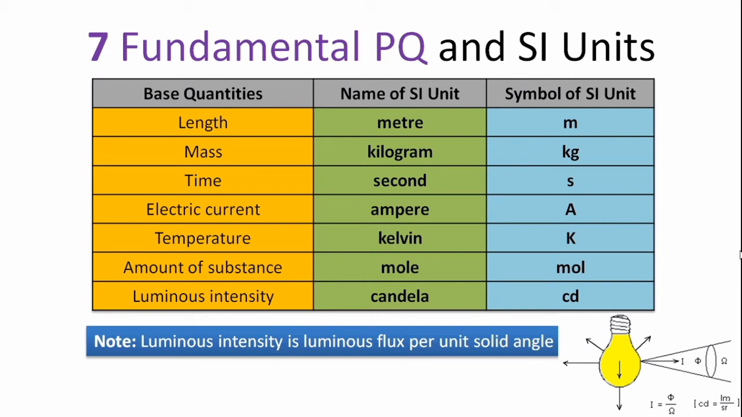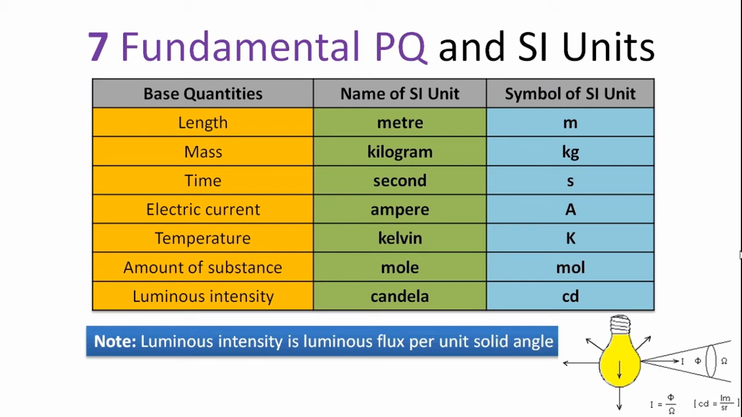Time is a physical quantity whose SI unit is second, represented by letter S. Electric current is a fundamental physical quantity. Its SI unit is ampere and it is represented by capital letter A. The next fundamental physical quantity is temperature. Its SI unit is Kelvin and it is represented by letter K.